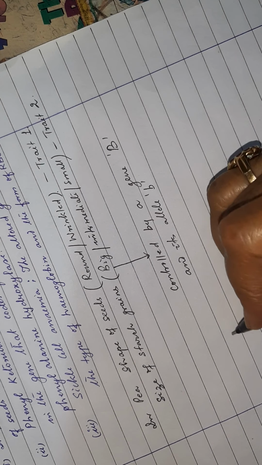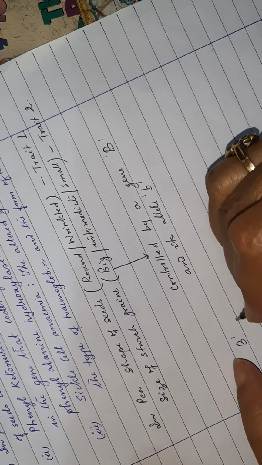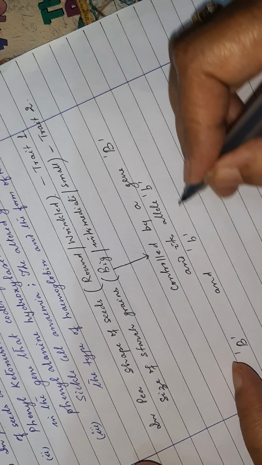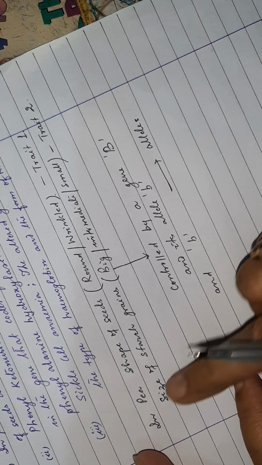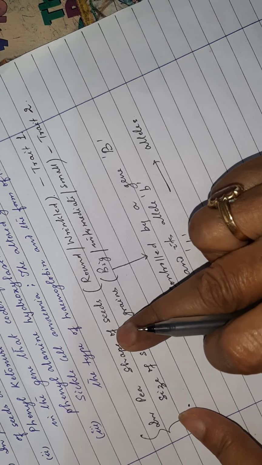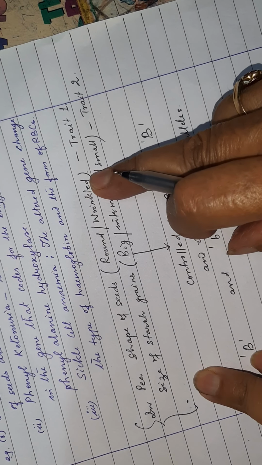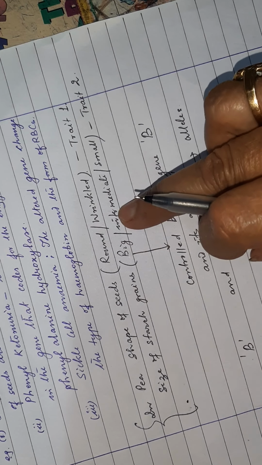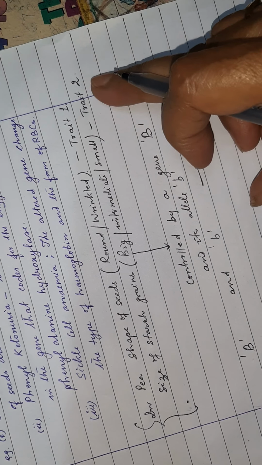So capital B and the small b. These are the alleles of the gene which control these 2 traits. Shape of seeds: 2 varieties are there, round and wrinkled, all of you know. Now this is the new one for you: size of starch grains, big, intermediate and small, 3 options. So this is trait 2.